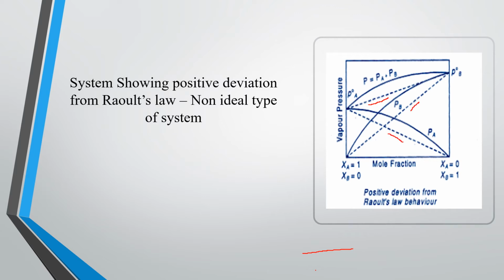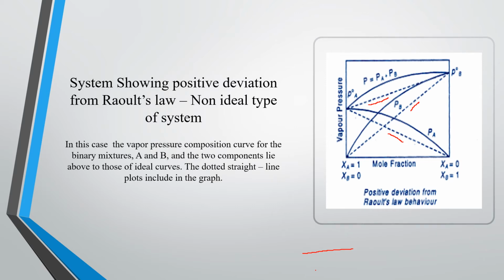But this particular type is a non-ideal system. In this case, the vapor pressure composition curve for binary mixture A and B, for example A is ethyl alcohol and B is water, the two components lie above those of the ideal curves. The dotted straight line is plotted in the graph.